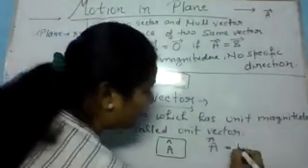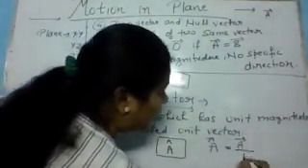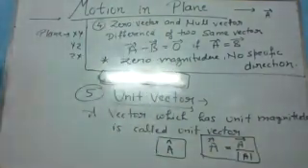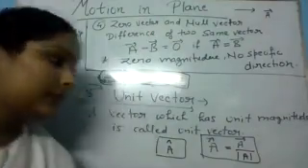A cap equals A vector upon mod of A. This is the formula of unit vector.